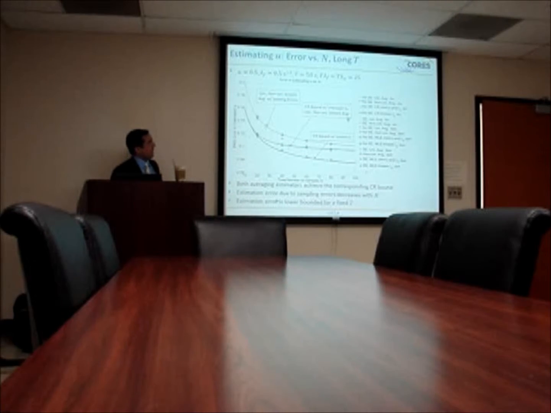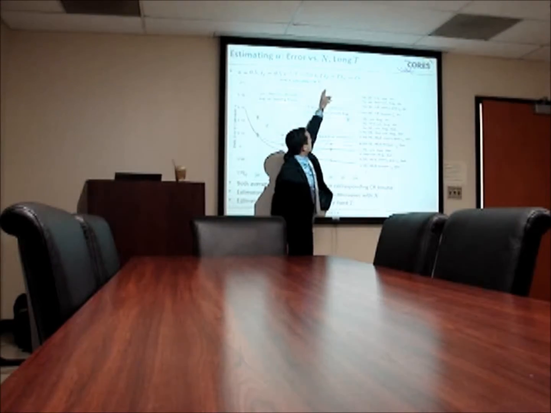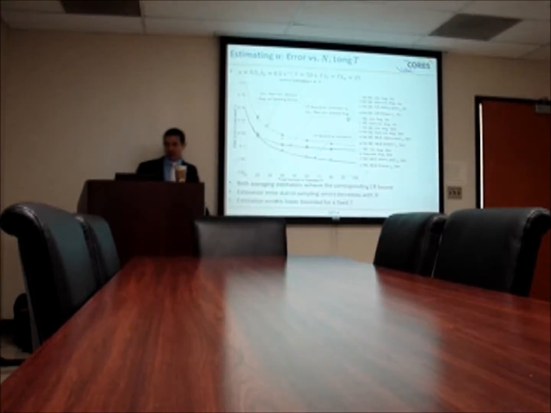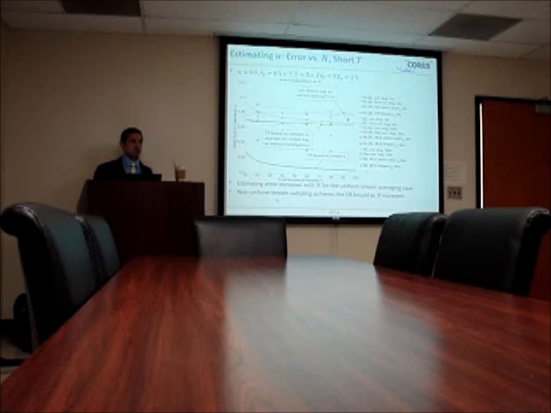In this scenario, we assume that the observation window is long. By long, I mean long relative to the average off and on time. So the product of T and lambda f is 25 in this case. In this slide, I assume that the observation window is shorter, so you have higher correlation between your samples. And the results are quite interesting.